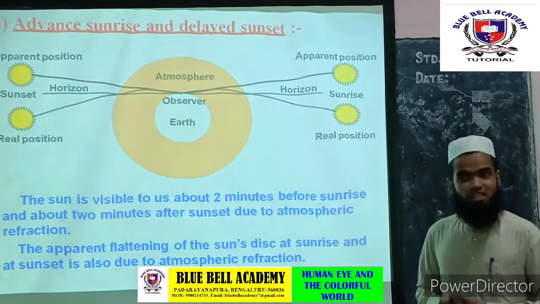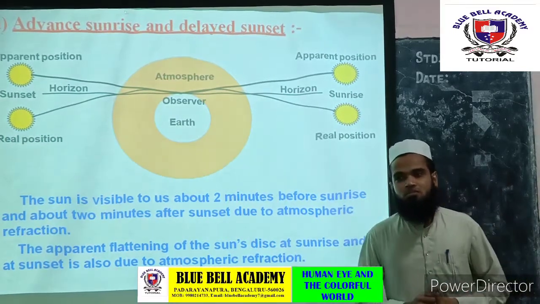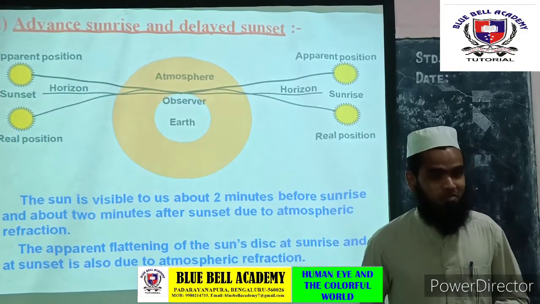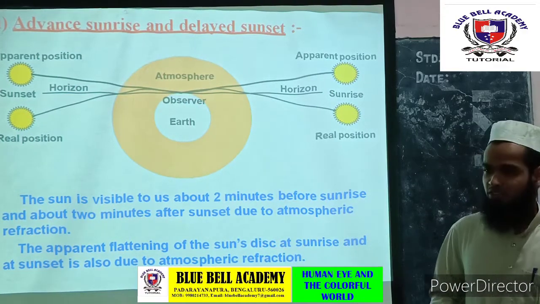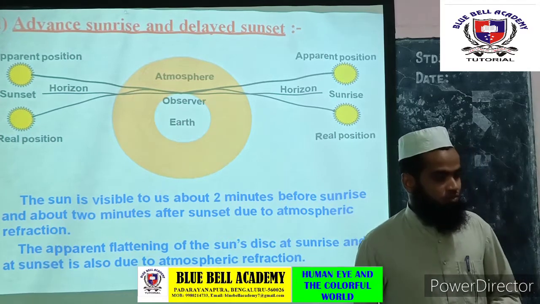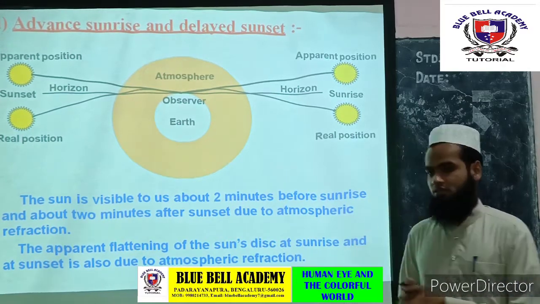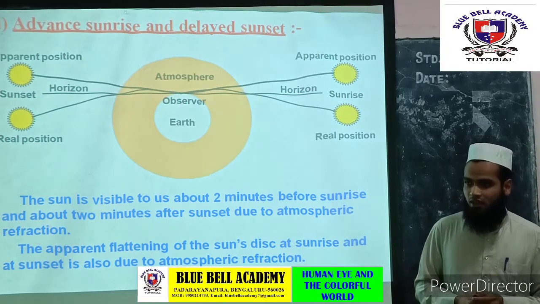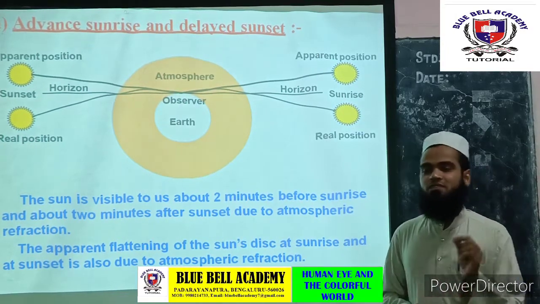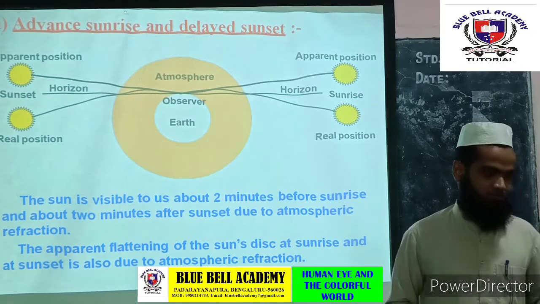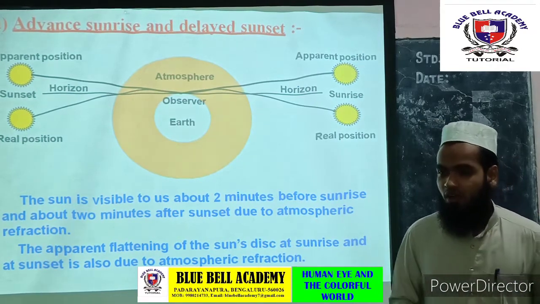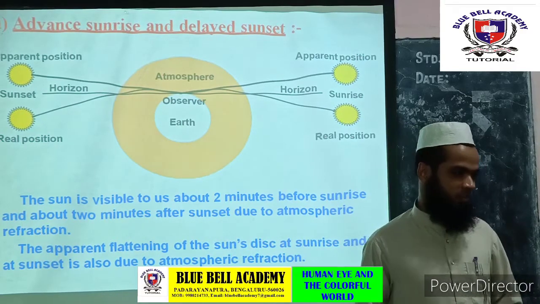Before going to the next concept, there are certain questions that may be asked in the exam as application based. As I told you, when we pass white light through a prism, it splits into its constituent colors, and the least deviated one is red. So we can ask one question based upon that: why are danger signs made with red color?